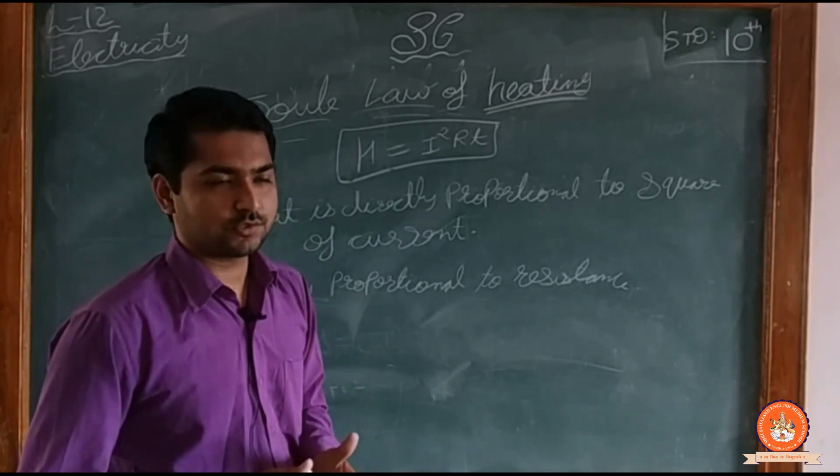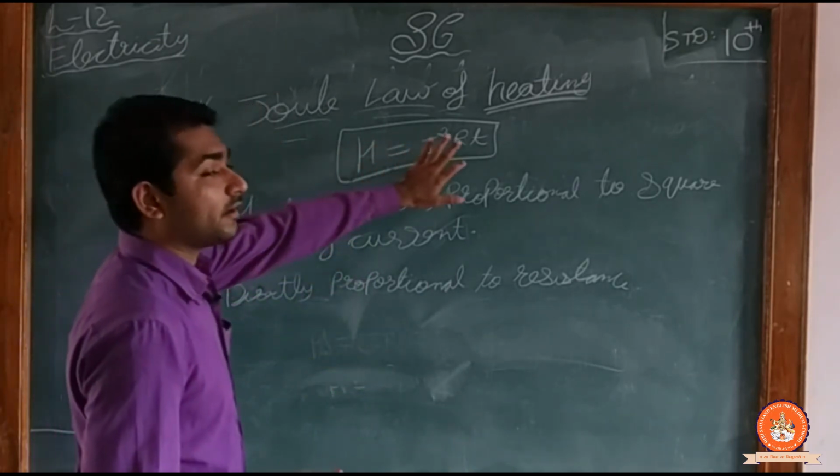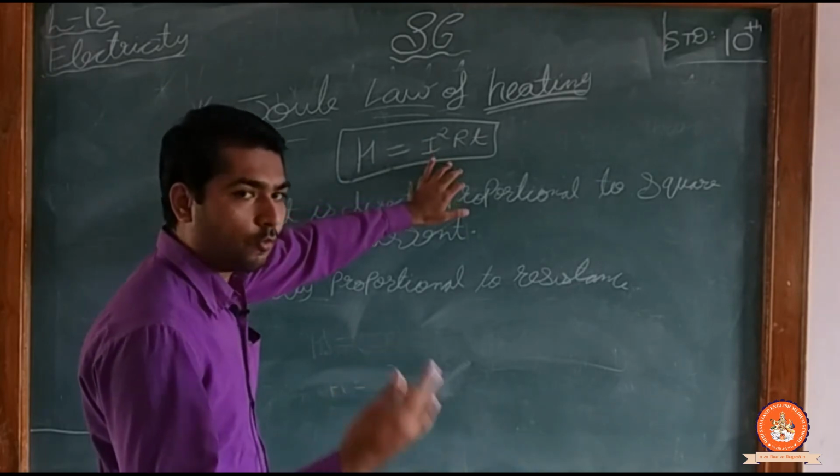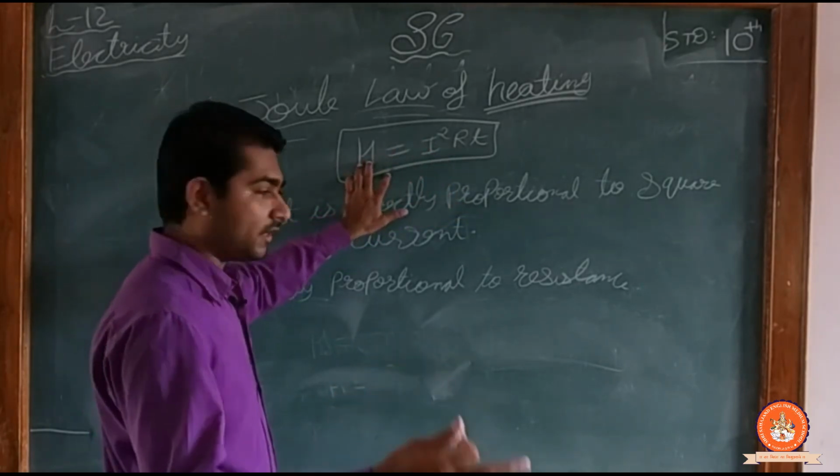The material which we use for heating depends on resistance. The material which has more resistance produces more heat.